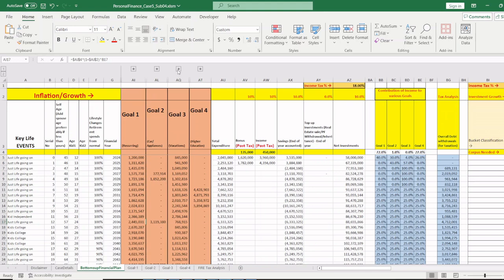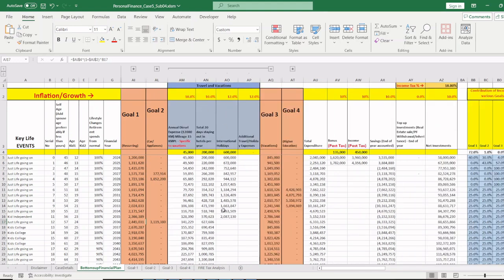Goal 3 is vacations. Say this person wants to take one international vacation every year, and per head I have taken a cost of about 2 lakh rupees. 2 lakh rupees per head as an expense for vacation, and 3 members in the family, so it's about 6 lakh rupees, and they will go for say 12 or 13 countries over the next 12 years, each country till the time the kid becomes 22, 23.